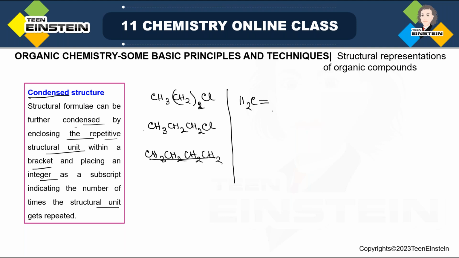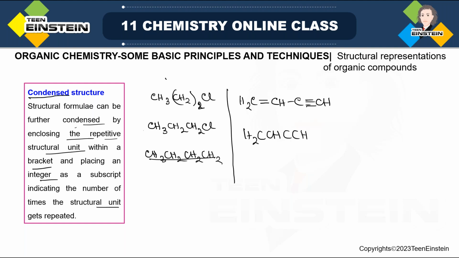How will we make it understood that there is a double bond? Let me first write the condensed structure. It is like this. But suppose instead you write CH2, then CH, then CCH. It is really difficult to understand whether any multiple bonds are present or not. So when there is only single bonds, you don't have to draw the dash.